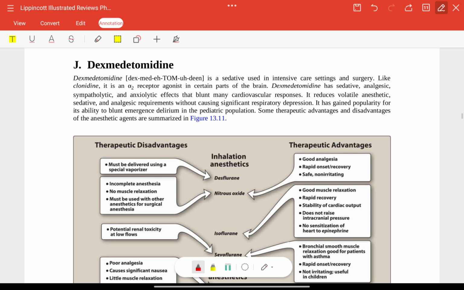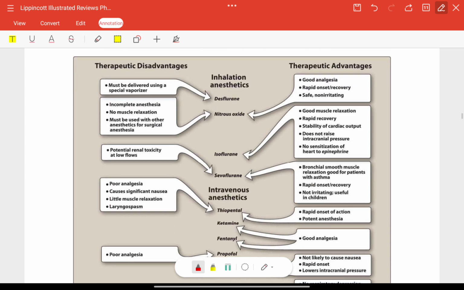Now dexmedetomidine. This is a sedative used in ICU settings, like clonidine. It is an alpha-2 receptor agonist. It has sedative, analgesic, sympatholytic and anxiolytic effects. It reduces volatile anesthetic, sedative and analgesic requirements.